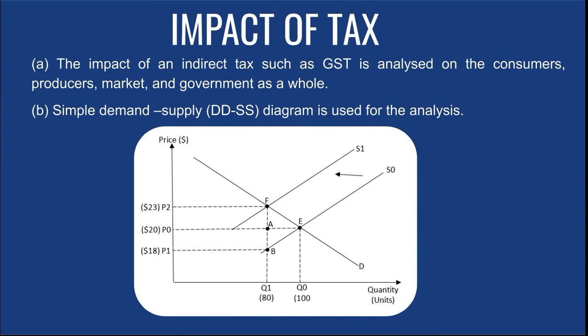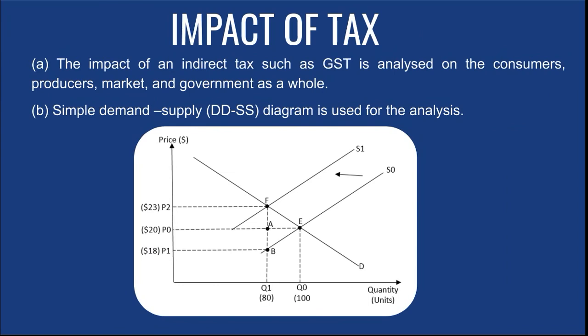So from P2, F, A, B, P1, P0, the total is going to be the total tax burden that both consumers and producers pay to the government. Alright, so now here, if you want to calculate the tax per unit, it is going to be P2 minus P1. That is how much tax the government imposed on a particular good. So it is P2 minus P1, which is 23 minus 18. So $23 minus $18, you get about $5 per unit.